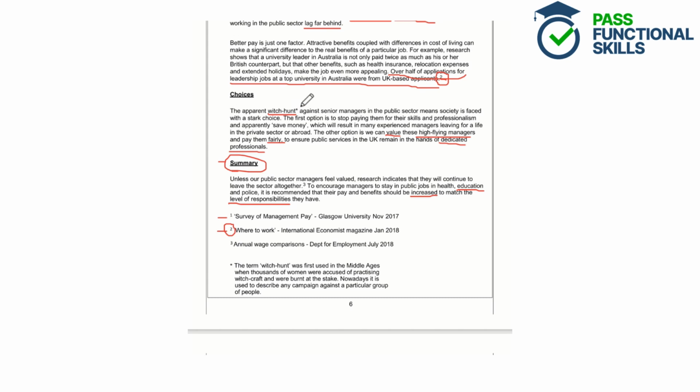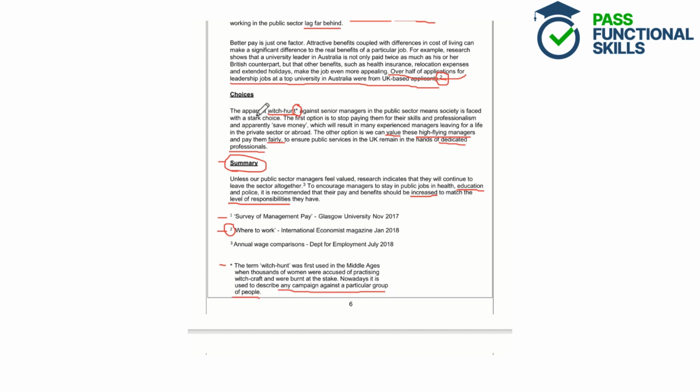So we can see that we've got a little asterisk here, or a little star, which usually takes you to some extra information at the bottom of the document. So we can see that there is some extra information here, which is telling us what witch hunt means. The term witch hunt was first used in the Middle Ages, when thousands of women were accused of practicing witchcraft and were burnt at the stake. Nowadays it is used to describe any campaign against a particular group of people. So we know from this that it is used to describe a campaign against a particular group of people.